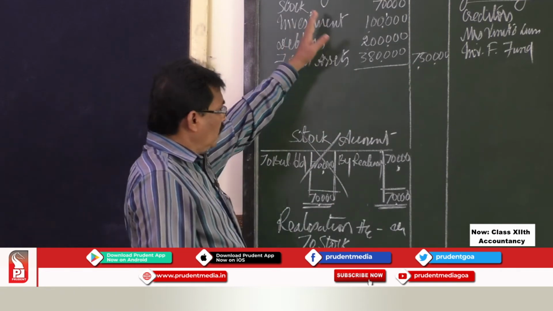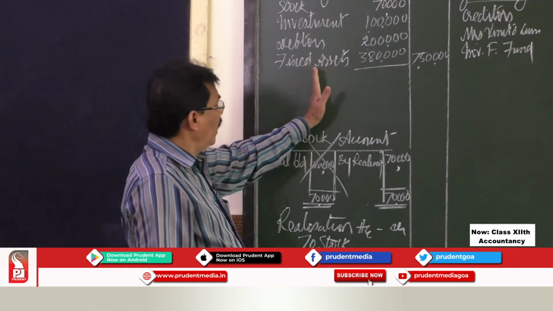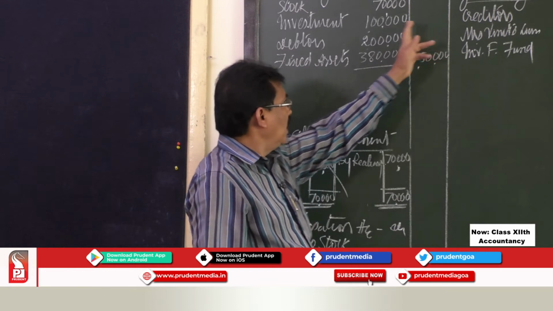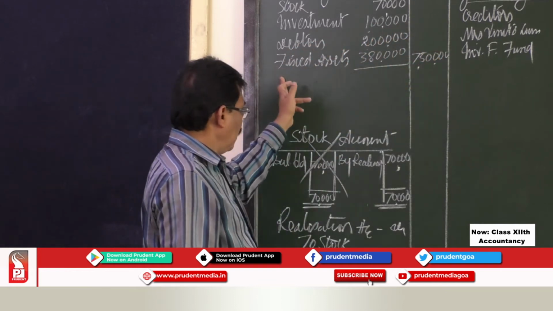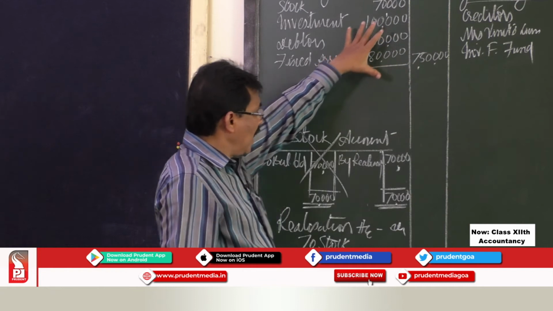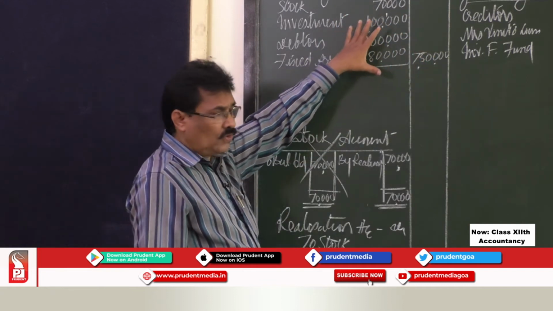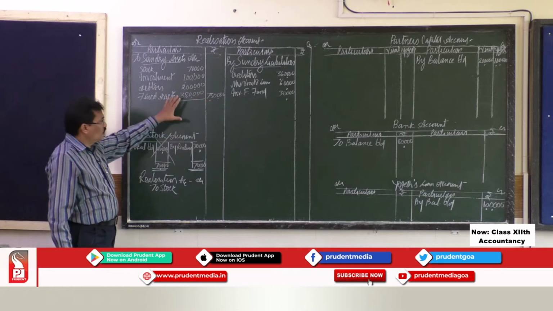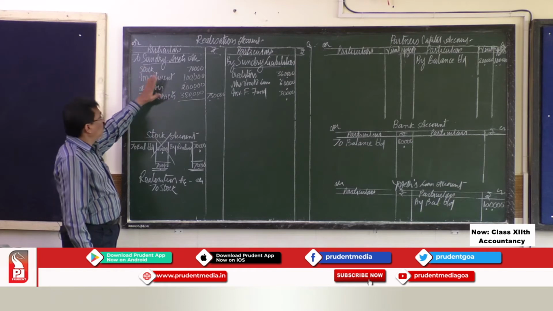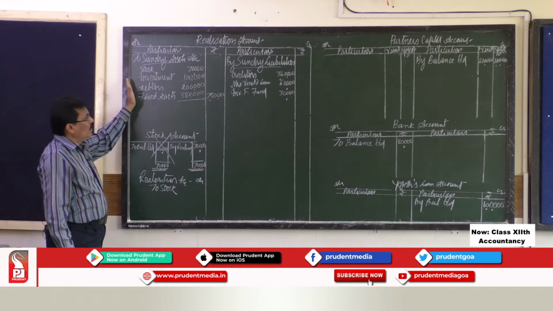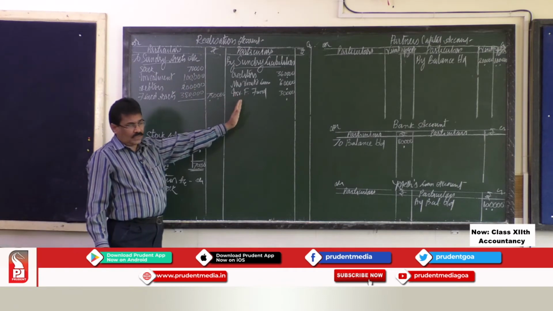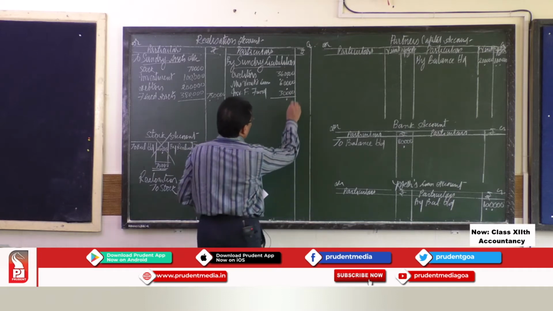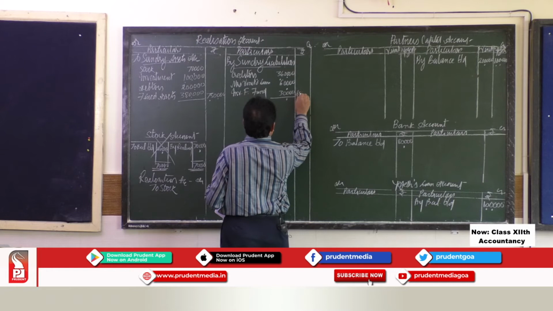Another way is, instead of writing this way, you can put directly stock rupees 70,000, investment 1 lakh, debtors 2 lakh, and fixed assets 3,80,000. If you are writing in the outer column, there is no need to write this inner column and find the total; put the total in the outer column. So, this is how you have to close all the assets accounts and all the liabilities accounts. For the liabilities also, you have to put the total in the outer column. So, this comes to